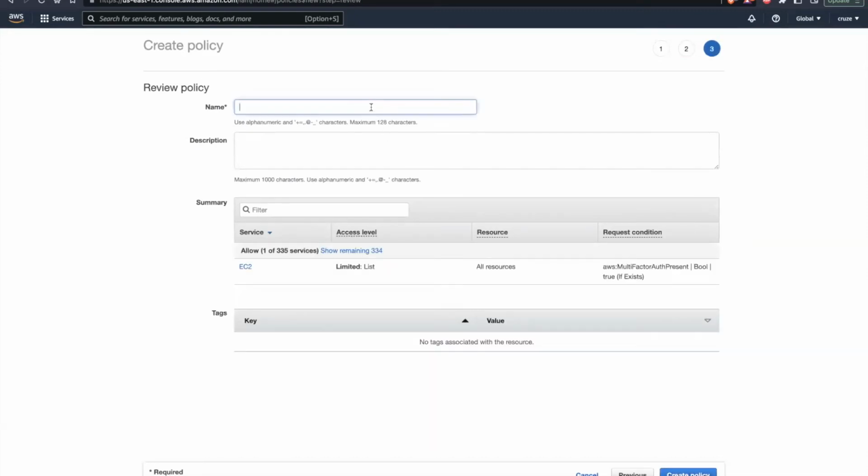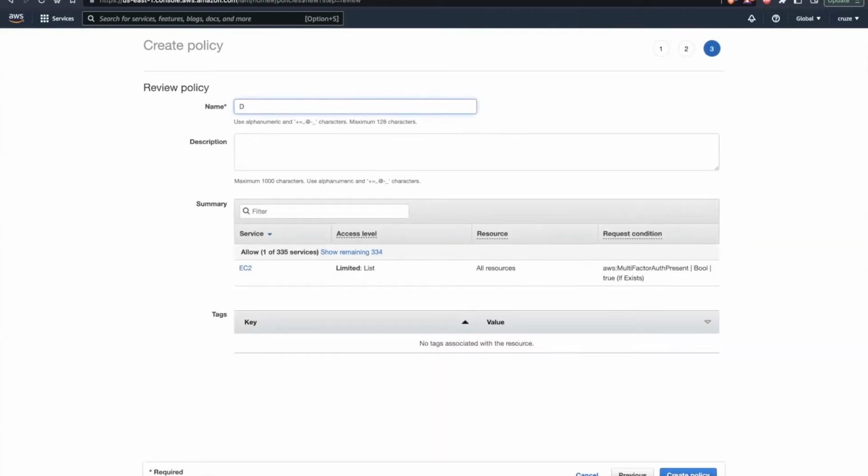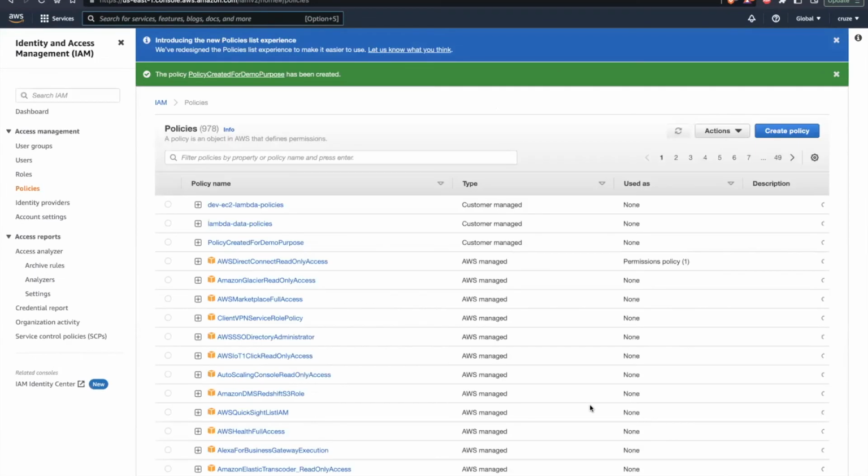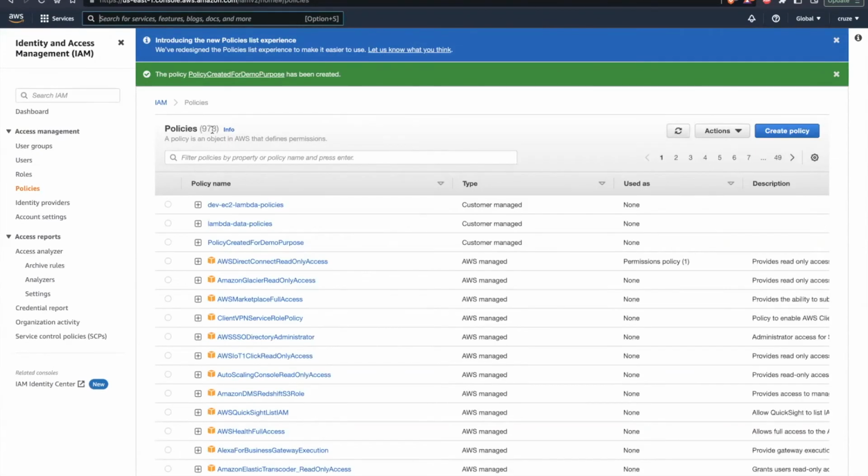Here I can provide a name, policy created for demo purpose. Okay, let's just create this policy. And if you notice, the policies counter has been increased by 1. Earlier it was 977 policies, but now it has been increased to 978.